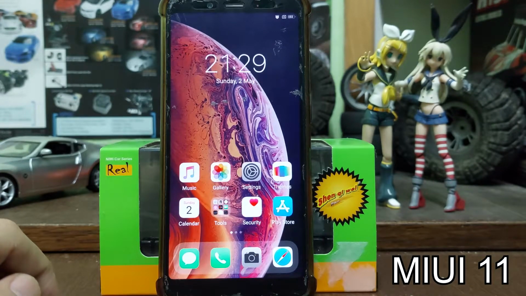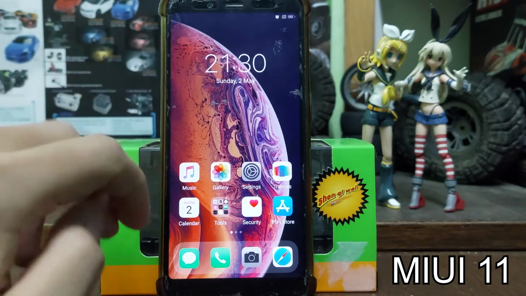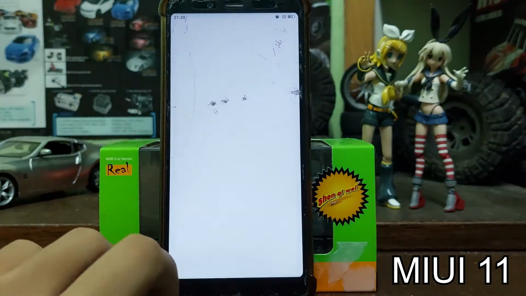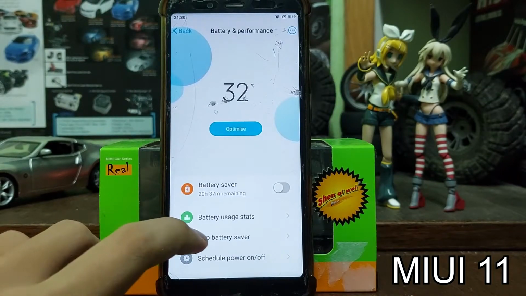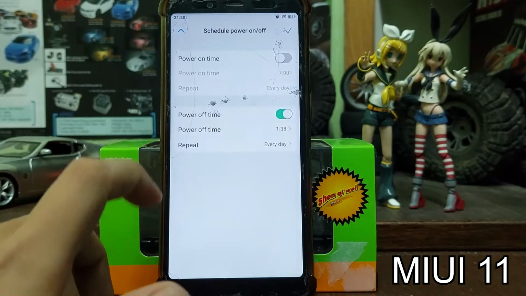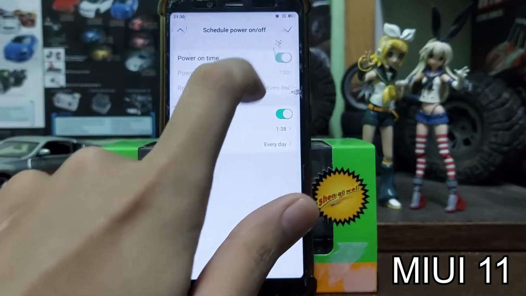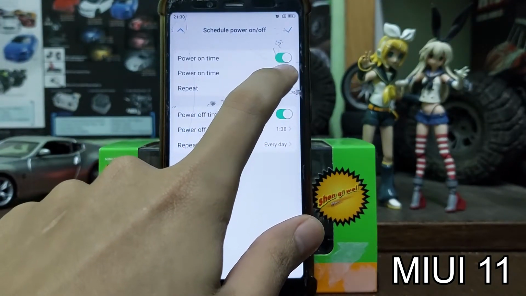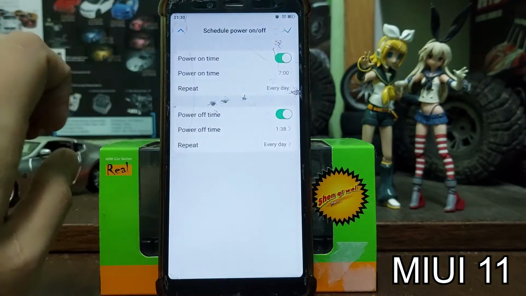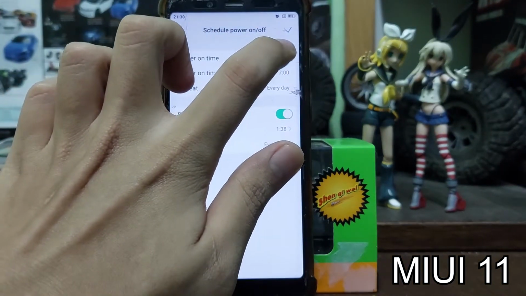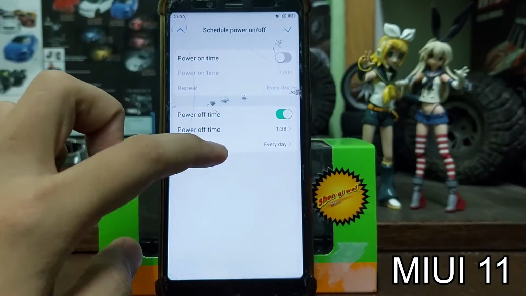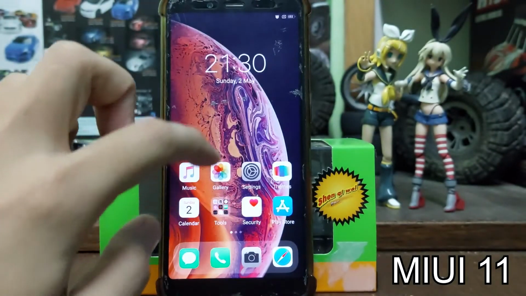To turn it on, there are also two options. First, click on Security, go into Battery and Performance like earlier, Schedule power on and off, and you can set the time here, every day and what time you want, so your Redmi or Xiaomi phone can turn on by itself. This is very basic.